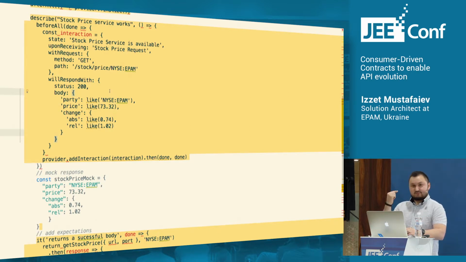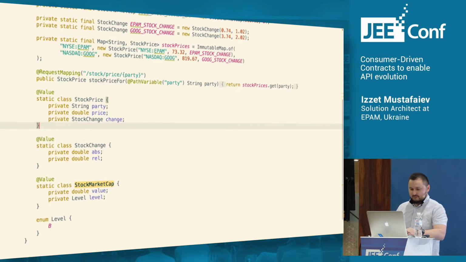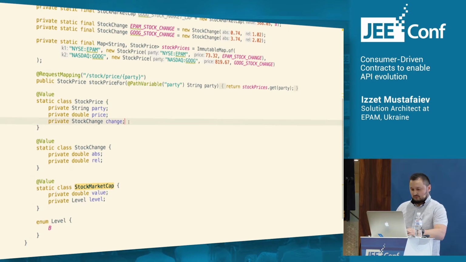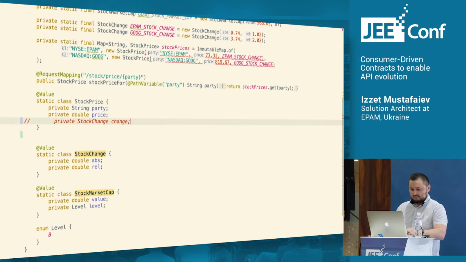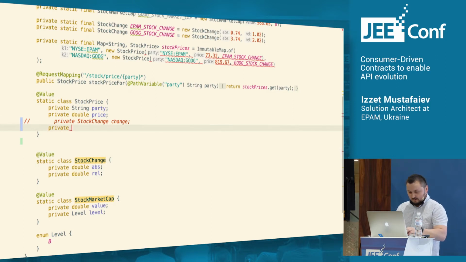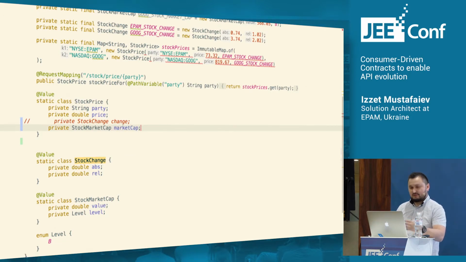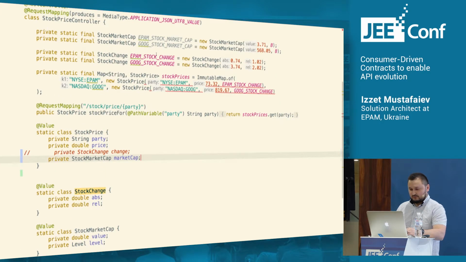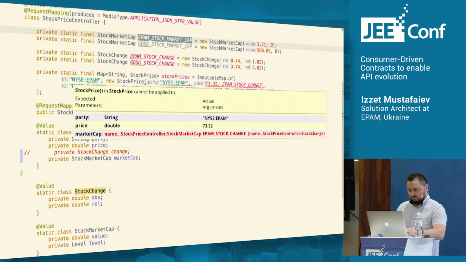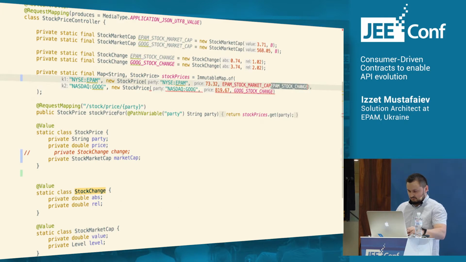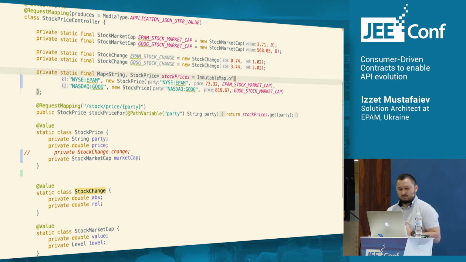Okay, now as we remember, we had a request from our business to introduce a change. So we would like to have a new response as part of our message, and it should be market capitalization. So we changed our interface, and we need to populate our database with new data. Here we go, we've done this, so everything is okay here.